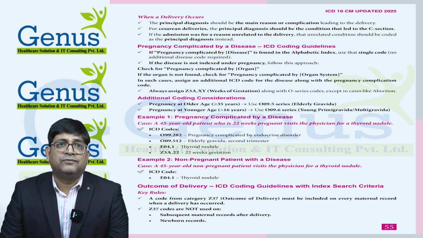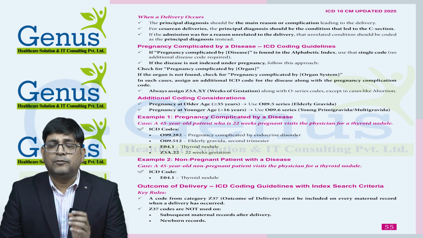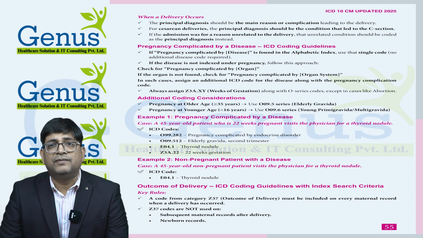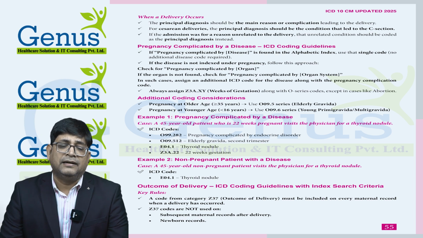As the patient is 45 years old, we need to use an additional code, high risk pregnancy O09.512, which is elderly gravida. So as we already discussed, if the patient's age is more than 35 years and she is pregnant, then we need to provide the elderly gravida code.